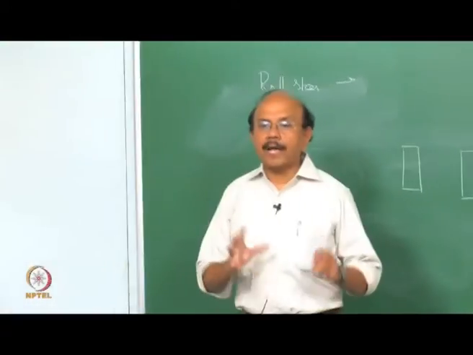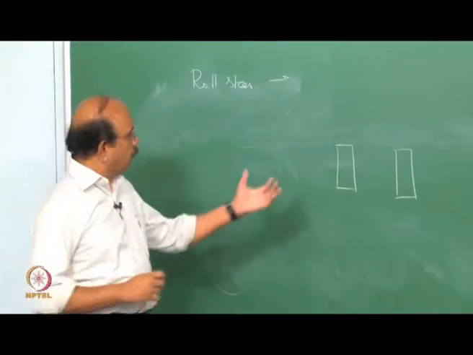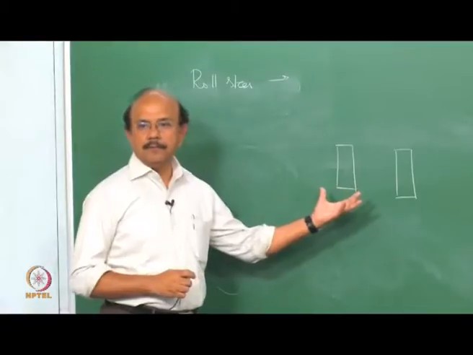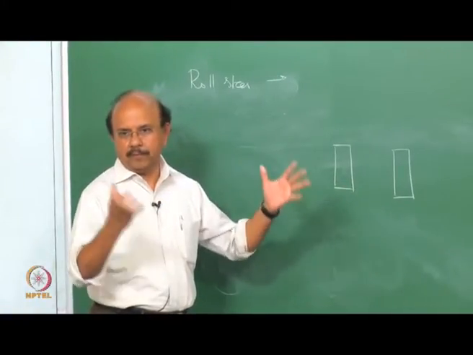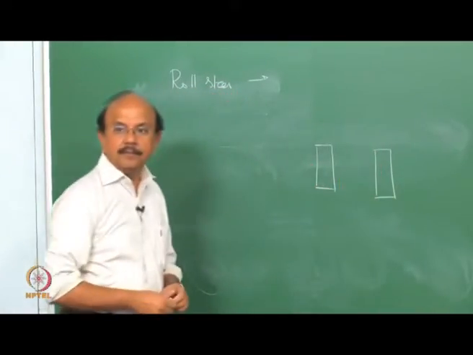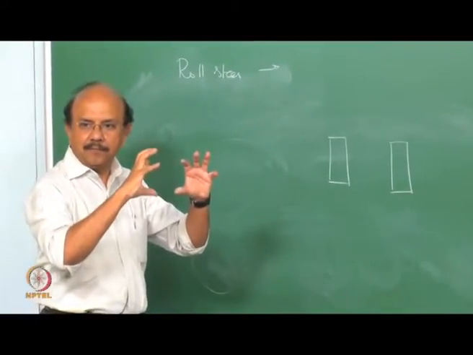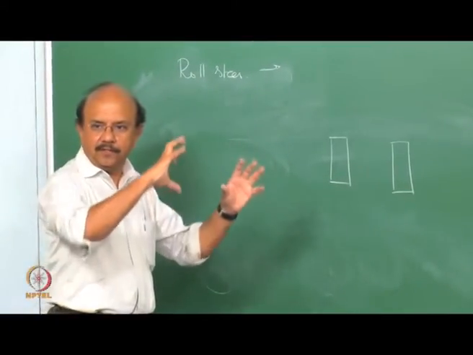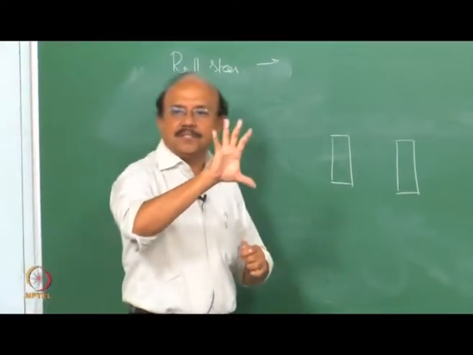For example, roll steer. What happens during roll? You have the wheels with a certain toe. All of you know that it's a toe in or toe out, right? Now, because of this suspension kinematics, when you take a turn and when there is a roll, the linkages change.